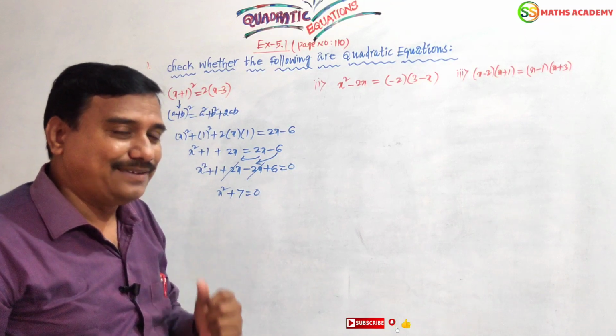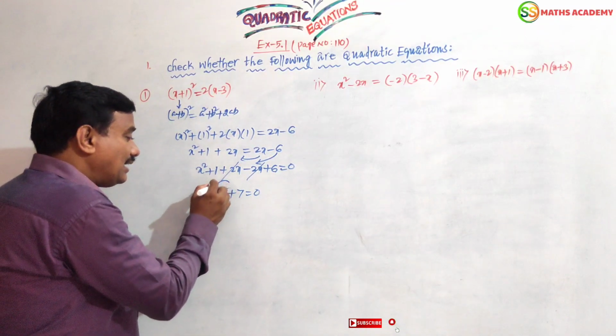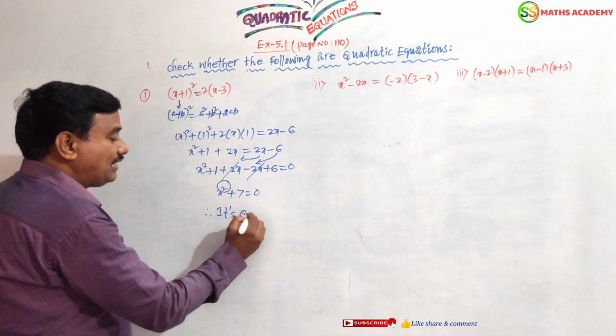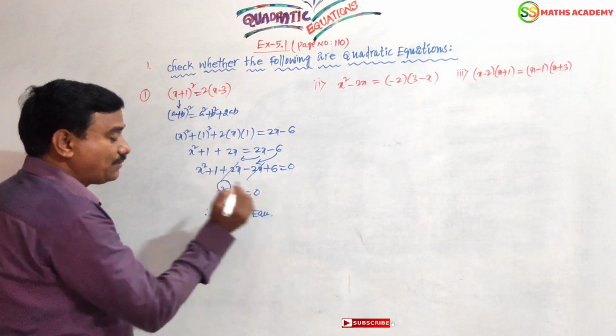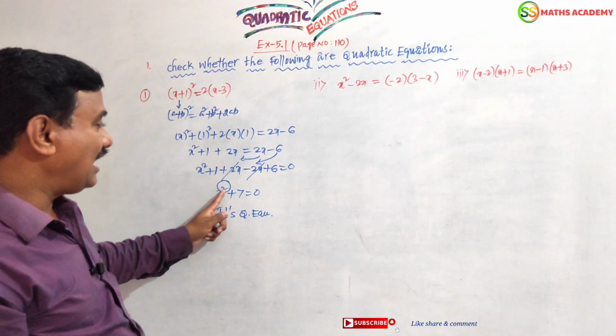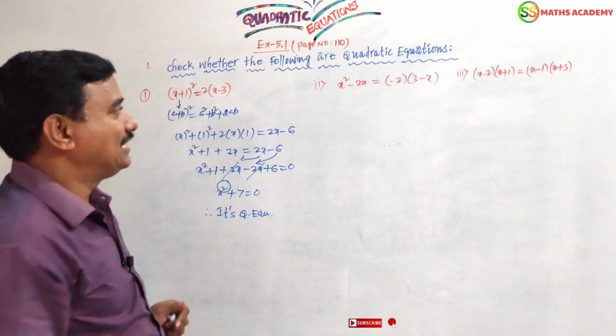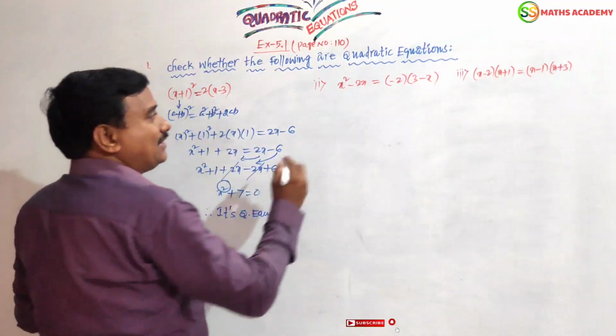In that, what is the degree? Power is 2. Yes, power is 2. We can say that it is a quadratic equation because it has degree 2. Clear? Next, the second one. Follow the second one.